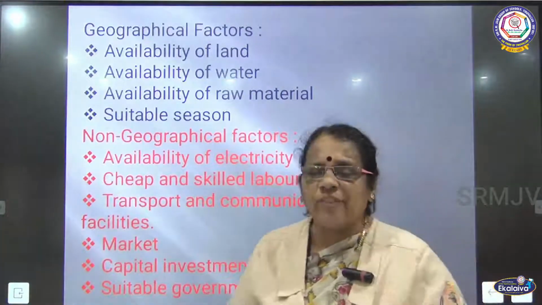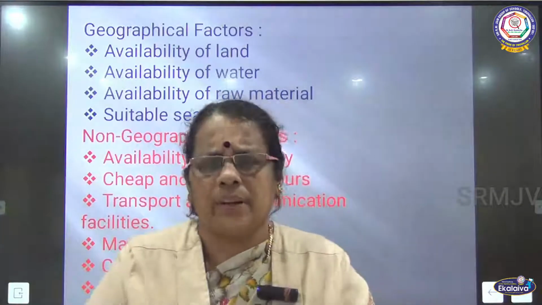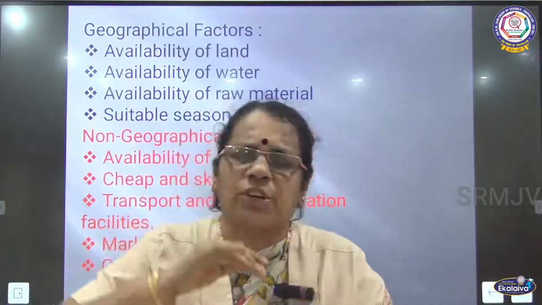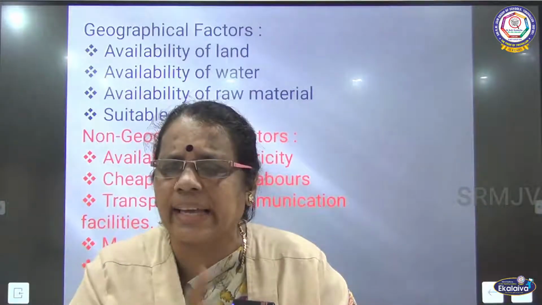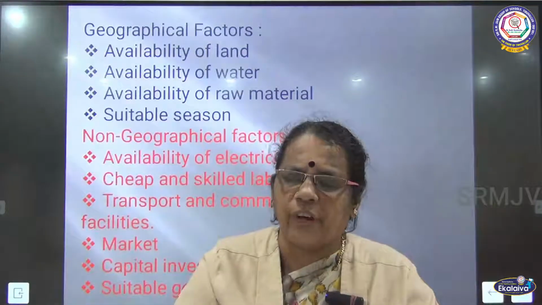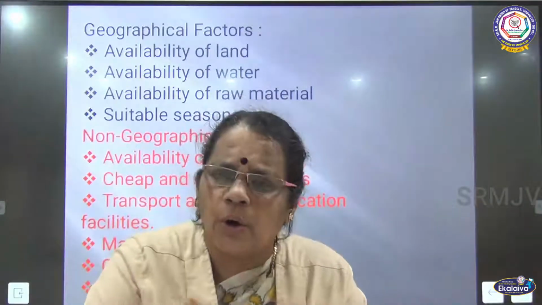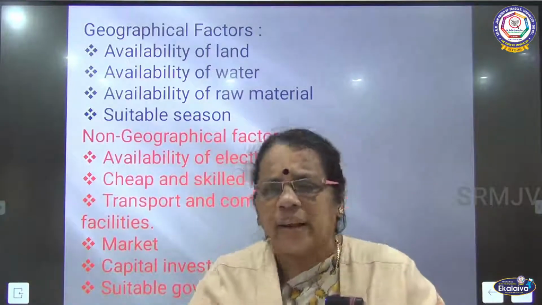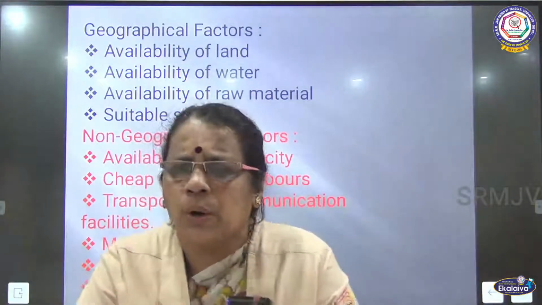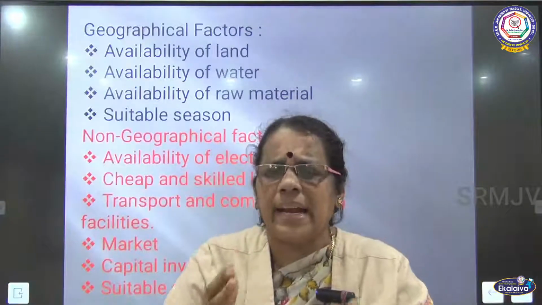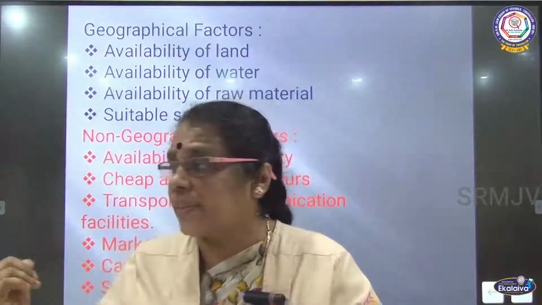The next one, market facilities. What is the main aim of the industrialists? They want to make profit, is it not? The main intention is they want to keep the cost of production low, but at the same time they want to get more profit. So they need proper marketing facilities. The market should be closer to the industrial site, so that they can minimize the transportation charges. When the markets are located closer to the industries, the industrialists need not spend money on transport. So transportation costs can be saved. So this is one more advantage.